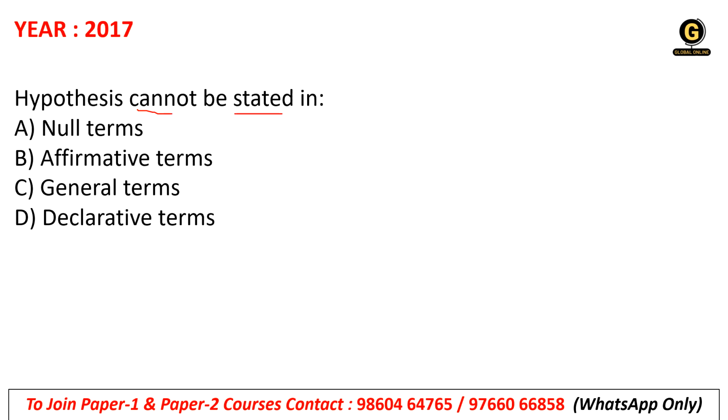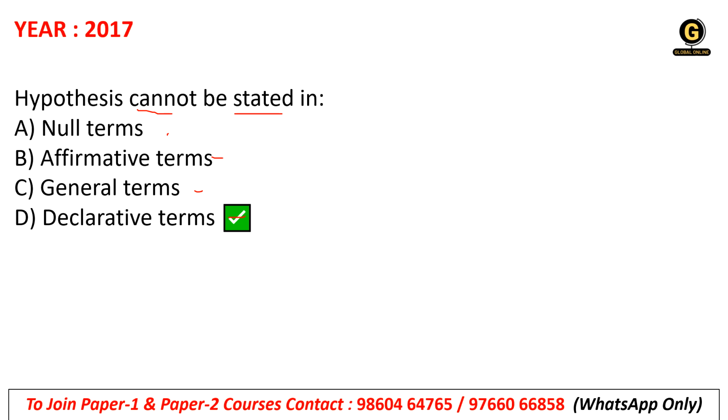Hypothesis cannot be stated in null term, affirmative term, general term or declarative term, that is declarative term. Why? Because null is correct, affirmative and general is correct, because a hypothesis is the tentative solution of a problem. So it should always be affirmative or null, and general as well. It should be in a form which is testable. It should be tested. Getting it?